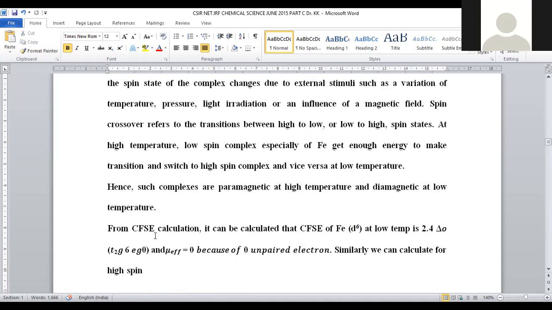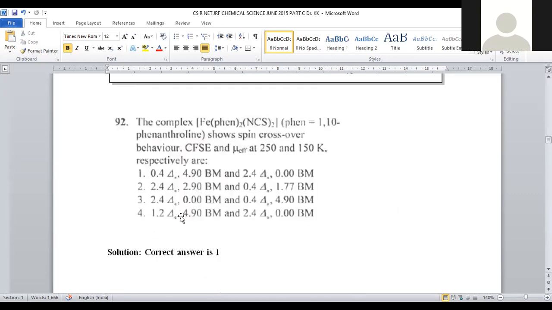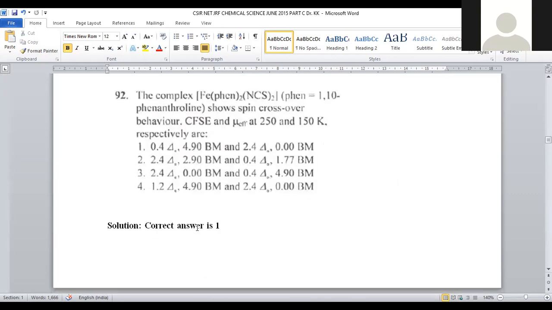Similarly, we can calculate for the high spin complex. For the high spin complex, how will it be calculated? Electrons will enter into the higher eg orbital, right? Higher eg orbital electrons will be occupied. Only option number 3 is having that nature. I calculated for low spin at the low temperature. After raising temperature, it will be shifted. So at a low temperature, 0 magnetic moment will be there. By raising temperature, that will become high spin. So here, where the temperature is given, 250 is given first. That means the higher temperature is given first.